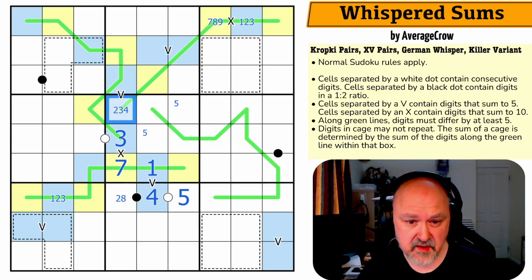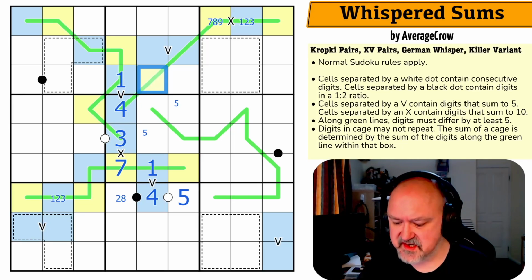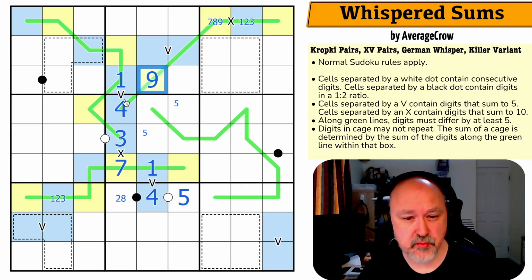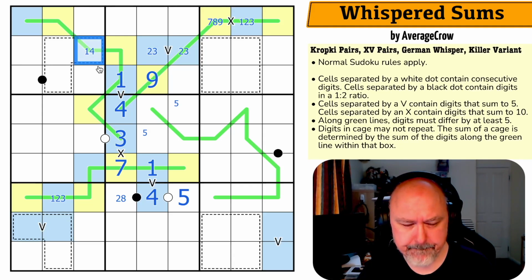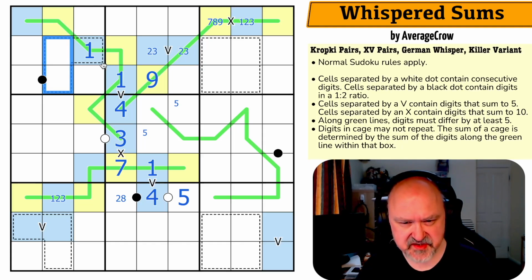That's very cool. So that's not a 3. This is either 4, 1, or 2, 3, and it can't be 2, 3. This is 4 and 1. The 4 goes next to a 9. This is very smooth. I like it. The 1 means this is 2, 3, which means this is 1 or 4. If that's a 4, these would both have to be 9, and I can't put a 9 there. This is a 1. I'll have to get to the sum of these cages at some point.